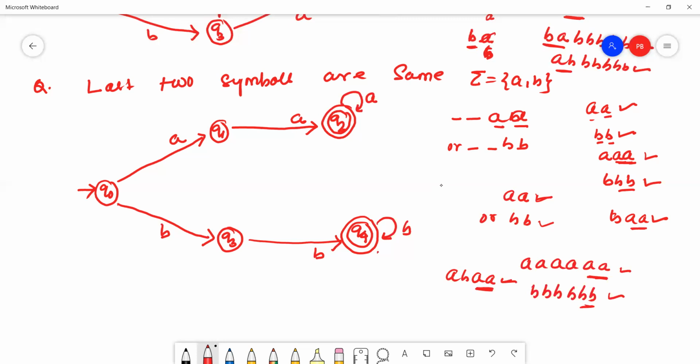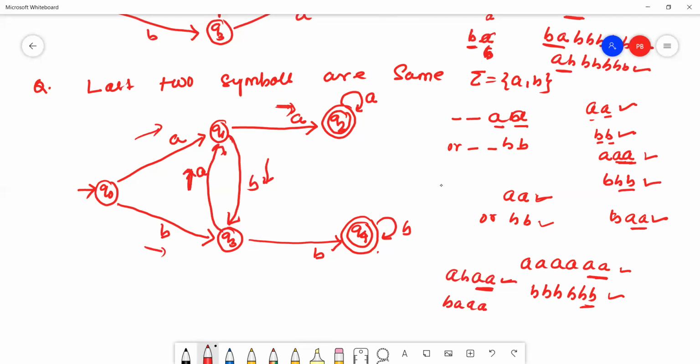A, B, A, A. Similarly, B, A, double A, B, A, and then A. This is a valid string.